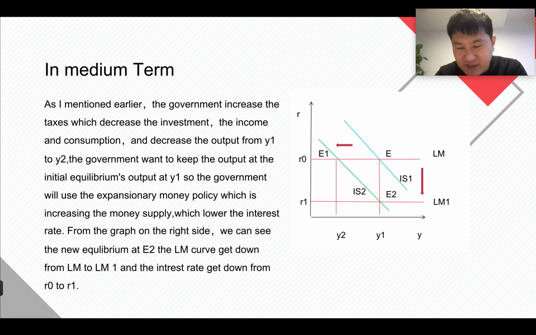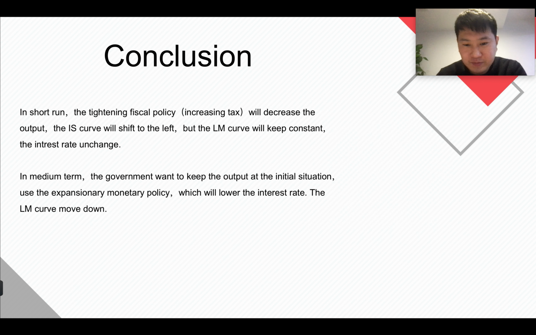From the picture, we can see the LM curve moves down from LM to LM1. The new equilibrium point is at E2, and the interest rate goes down from R0 to R1.